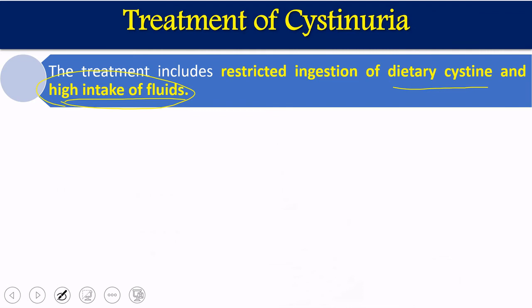Why? Because if we take more water, more urination will be there. So if a stone is small, it can be excreted with the flow of urine. So the diet should be restricted so that less cystine is taken, and a high amount of fluid should be taken by the patient.